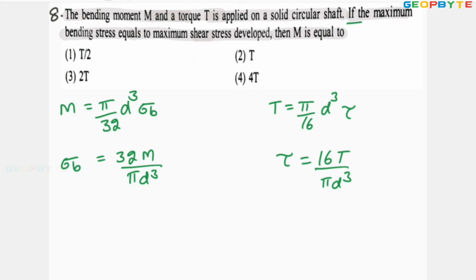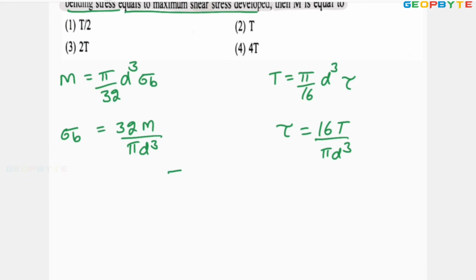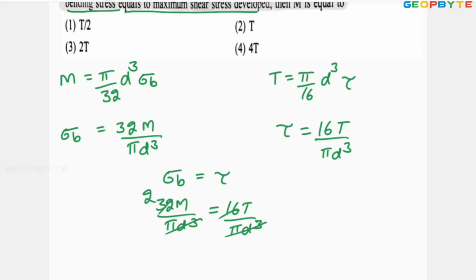It is given that the maximum bending stress is equal to maximum shear stress, sigma b equal to tau. So 32M by pi d cube equal to 16T by pi d cube. This pi d cube is cancelled, 16 two times. So twice the bending moment equal to torque, or bending moment M equal to torque by 2.